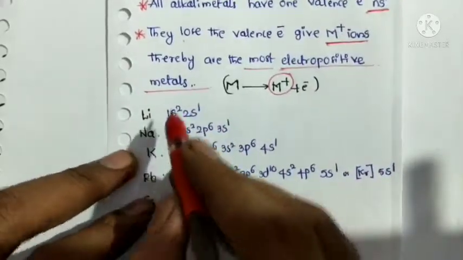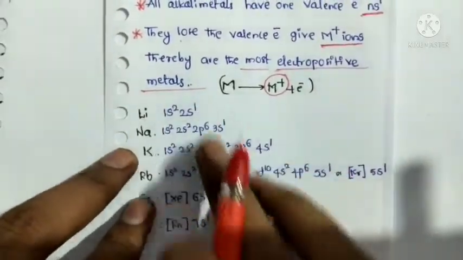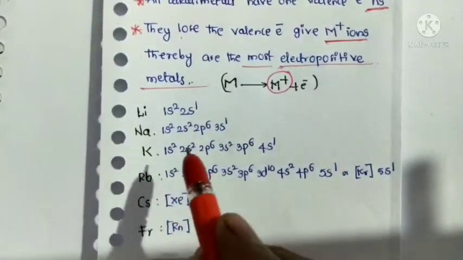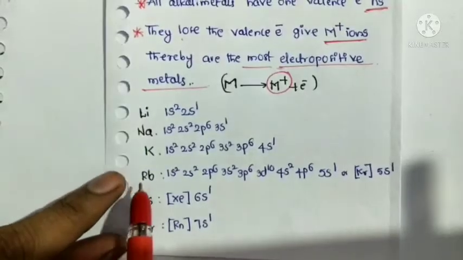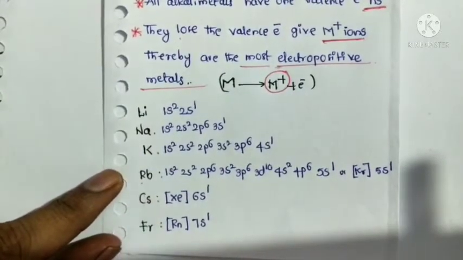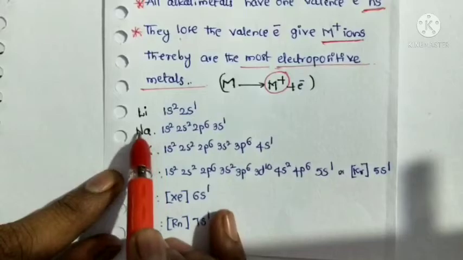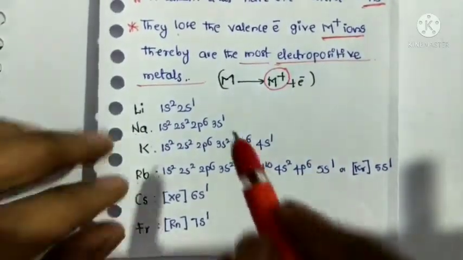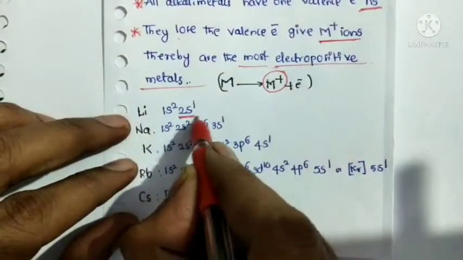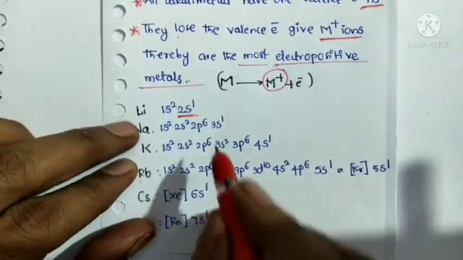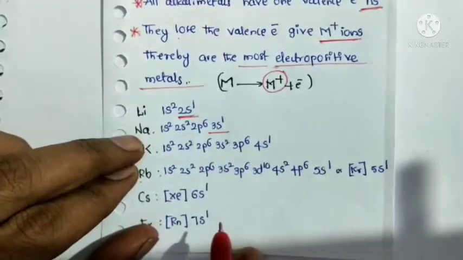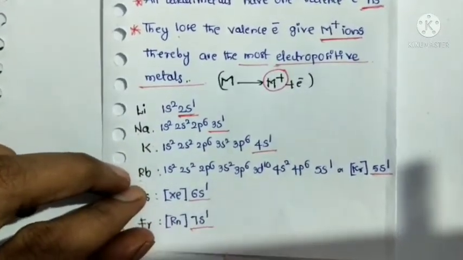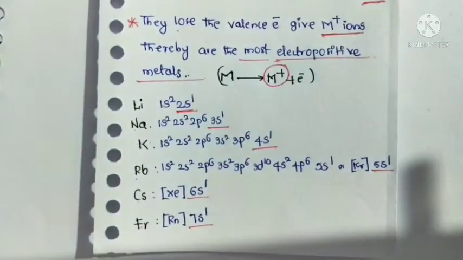So configuration is very important. The question arises from here. Write the electronic configuration of rubidium, cesium, francium, potassium, sodium or lithium. The valence electron is 2s1 for lithium, 3s1 for sodium, then 4s1, 5s1, 6s1, 7s1.